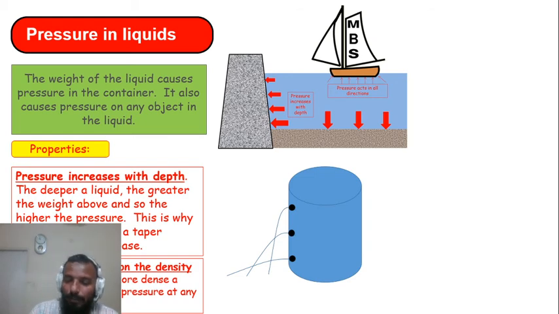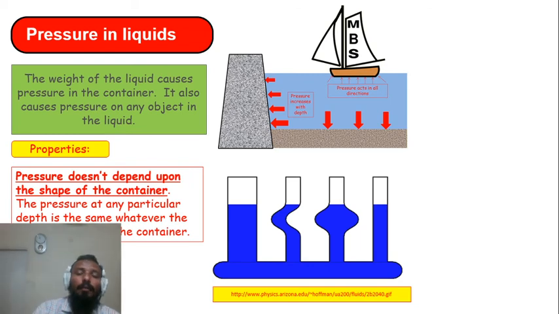Anyway, so pressure depends upon the depth, pressure depends upon the density, and since we are on the planet Earth, gravity is there. So pressure also depends upon the value of g, that is the acceleration of free fall or the acceleration due to gravity. So we will combine all these parameters into a formula in the next slide.